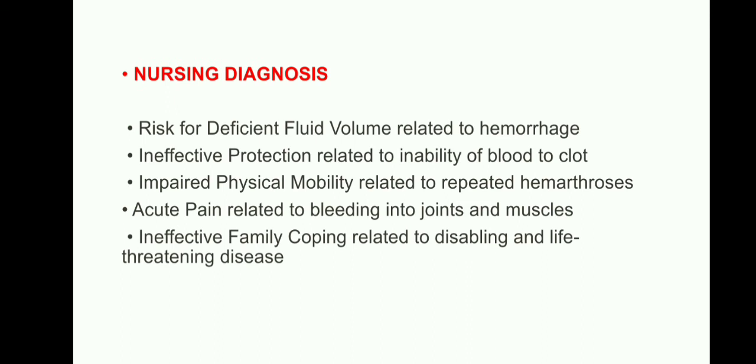Coming to the nursing diagnosis: risk for deficient fluid volume related to hemorrhage, because of hemorrhage the fluid deficiency is also there. Ineffective protection related to the inability of the blood to clot. Impaired physical mobility related to hemarthrosis, and acute pain related to bleeding into joints and muscles. Ineffective family coping related to disability and a life-threatening disease.